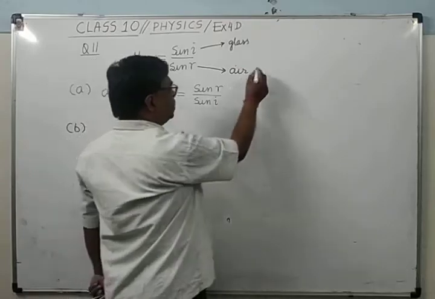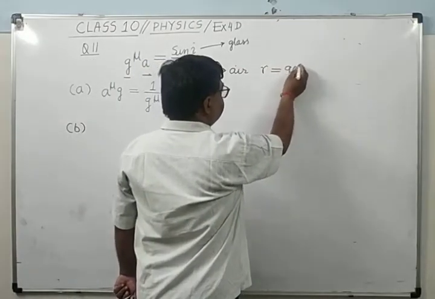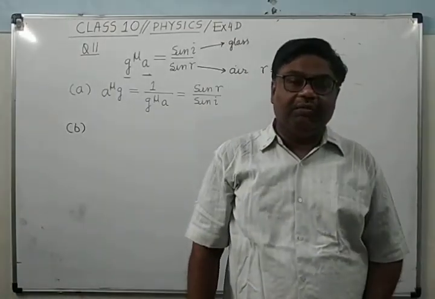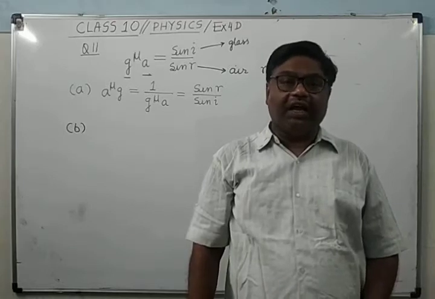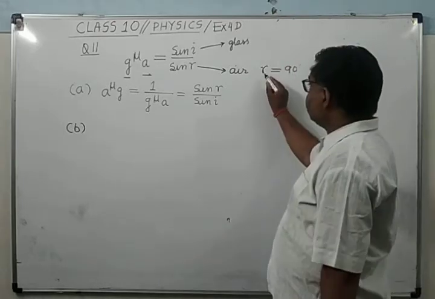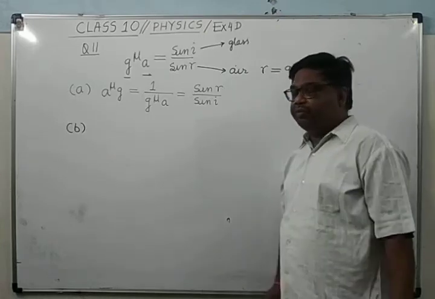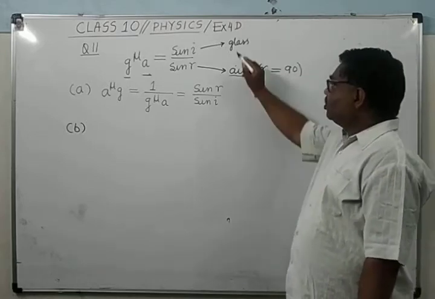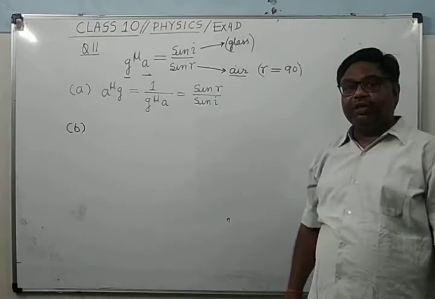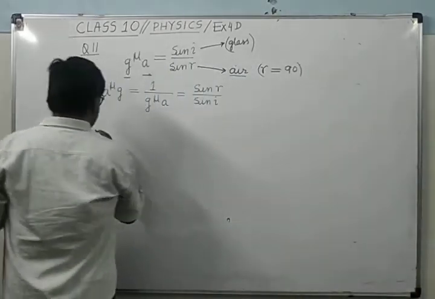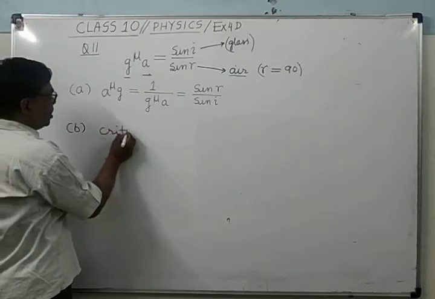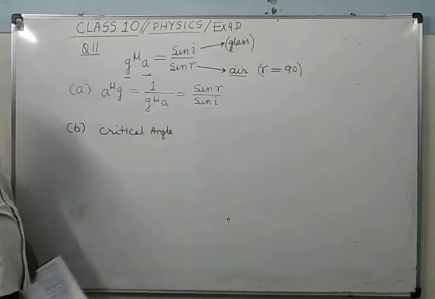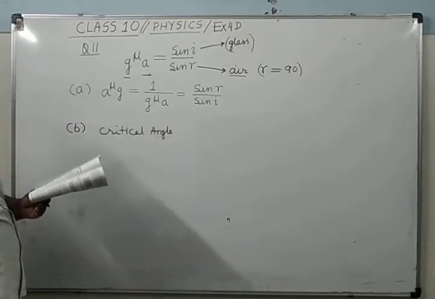If R equals 90 degrees, then the angle situated in the glass, the denser medium, is the critical angle, when the angle in the rarer medium is equal to 90 degrees. So here it will be the critical angle. You will write only the answer part. It's clear. No explanation is required, because it is not asked in the question.